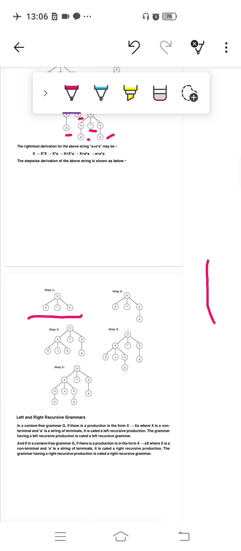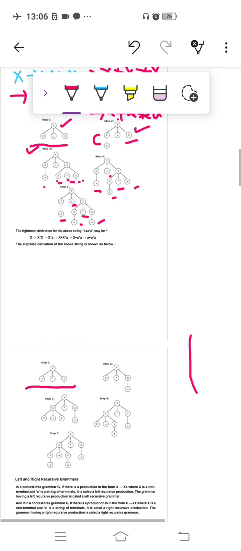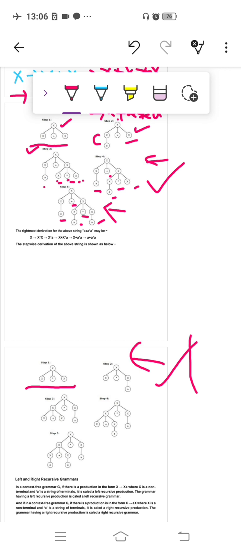From both of these two examples, for the given string, a plus a into a, we generate two different types of parse tree or syntax tree, two different types of derivation tree. First is of this type and second one is of this type.